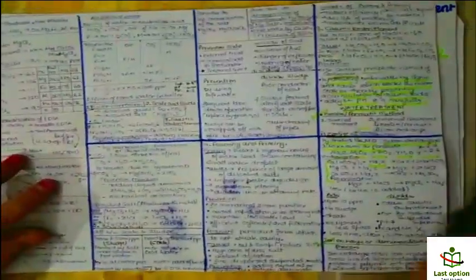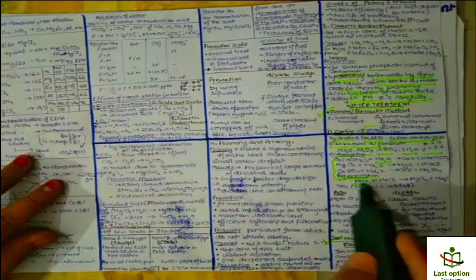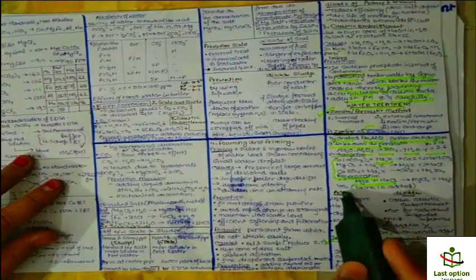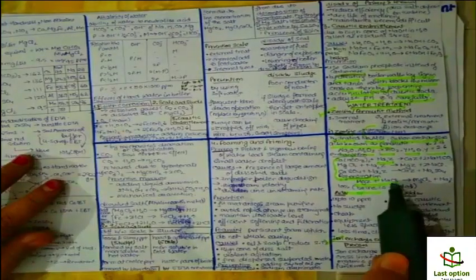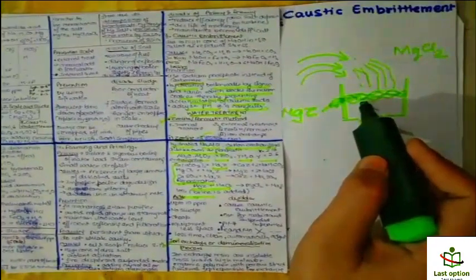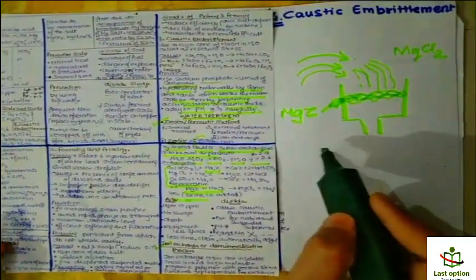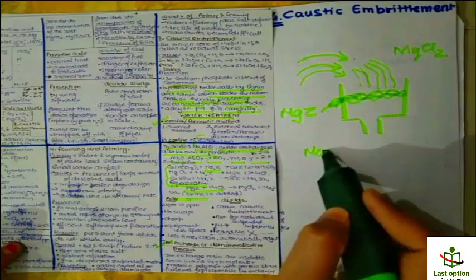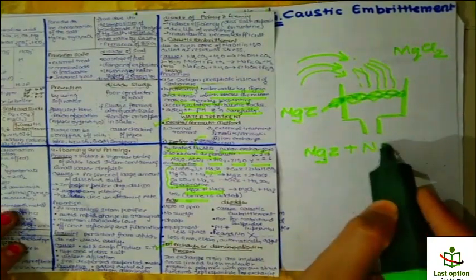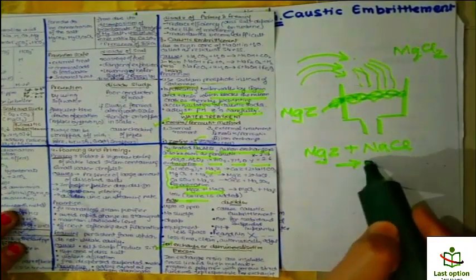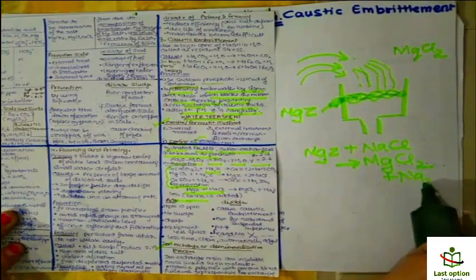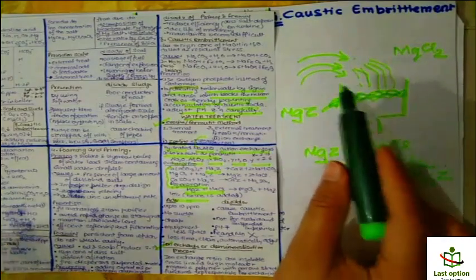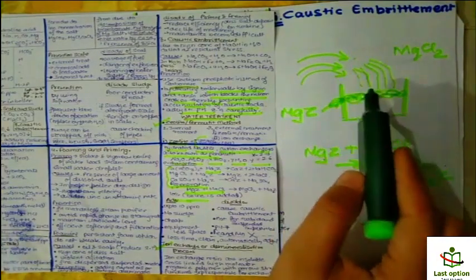Then we regenerate the zeolite by adding brine solution, which is 10% NaCl. When this exhausted zeolite reacts with the 10% brine solution, it forms the zeolite again: MgZ plus NaCl gives MgCl2 and Na2Z.